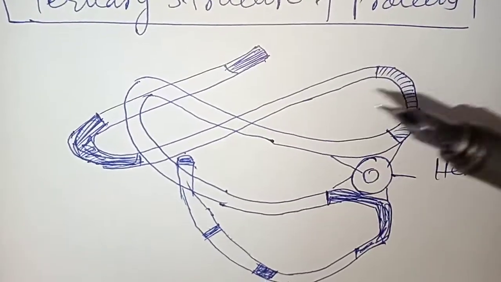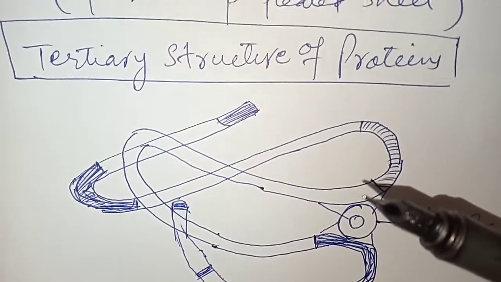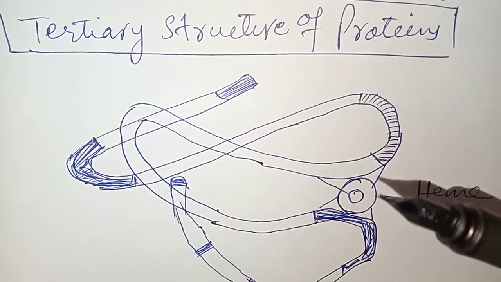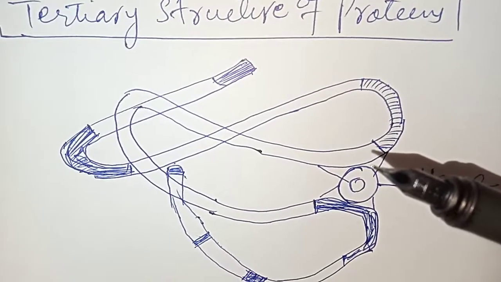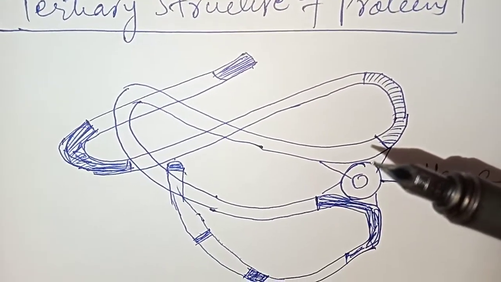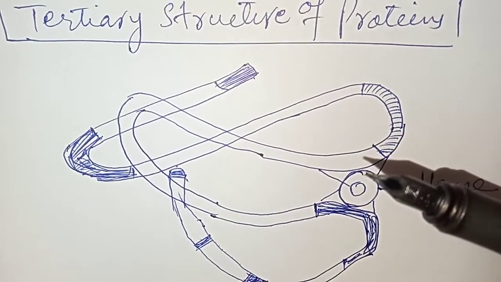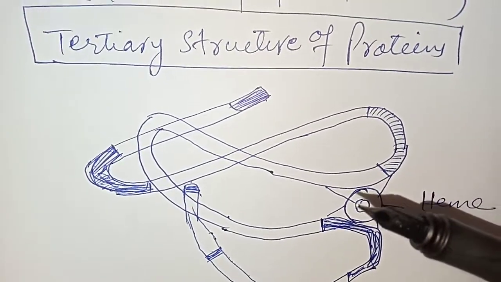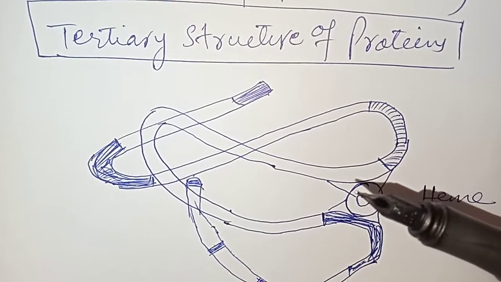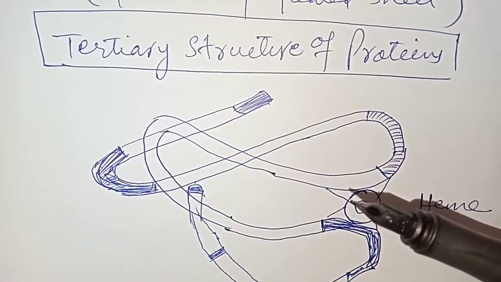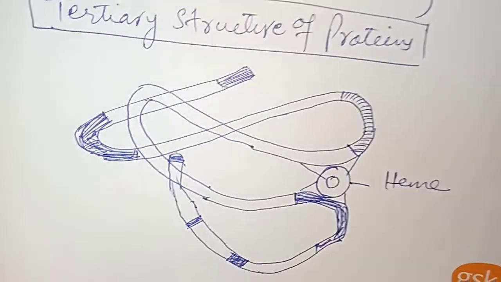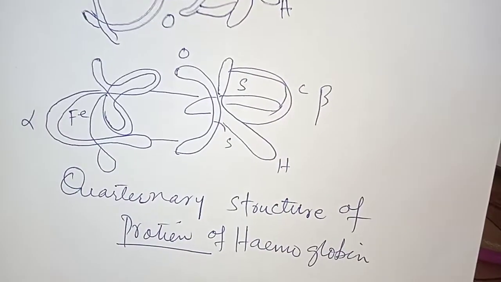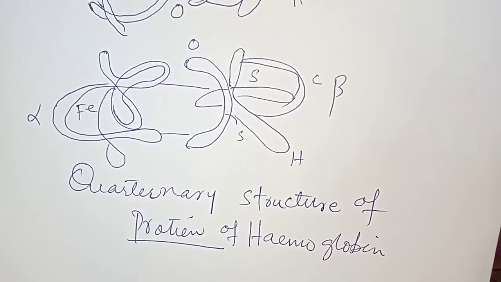This chiral shape forms the tertiary structure of protein, and it is not found in every type of protein, but in very special types of protein like blood proteins and the proteins found in our immunity. So dear students, it is confirmed that tertiary structure of proteins is found in very special types of protein. Dear students, this is the quaternary structure of protein of hemoglobin.